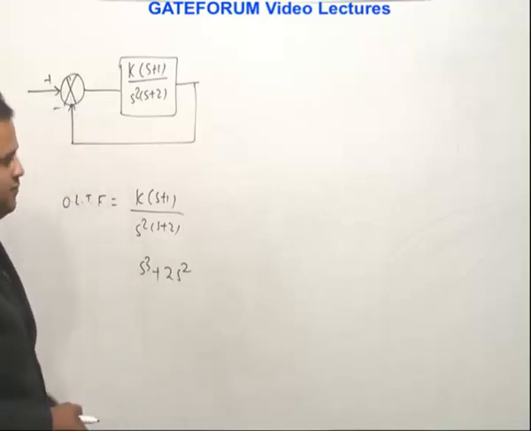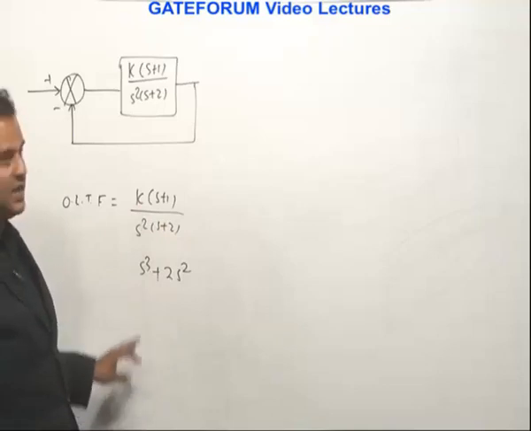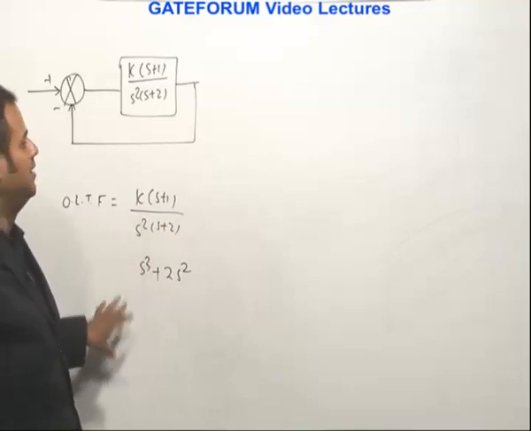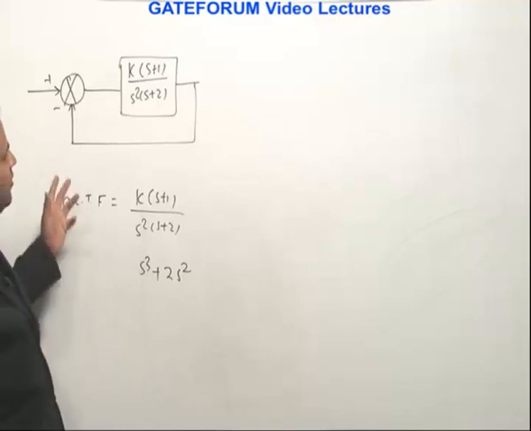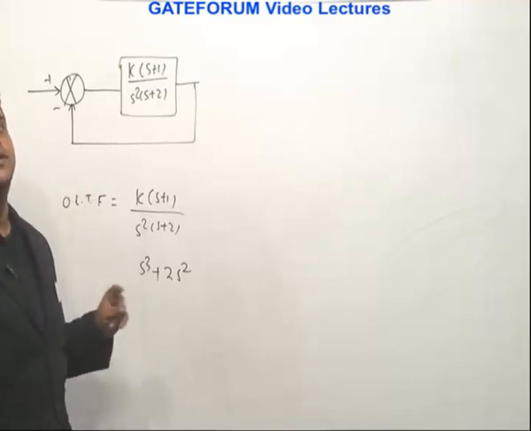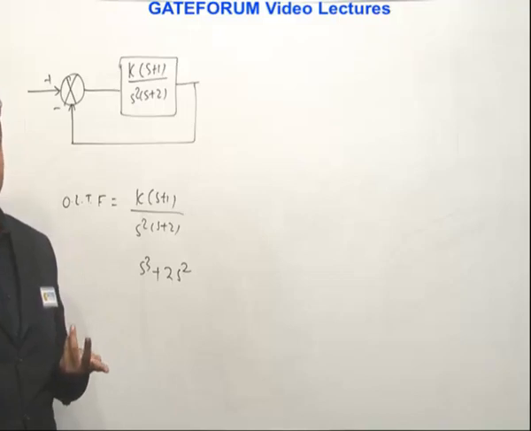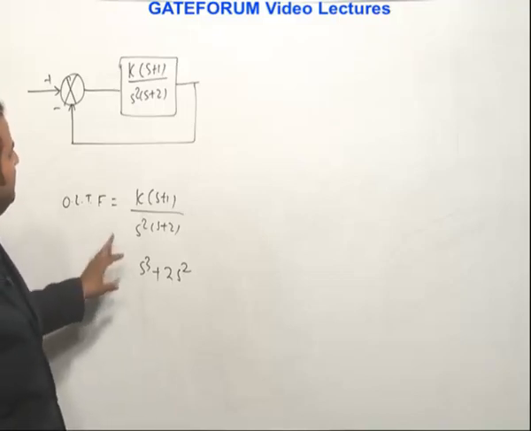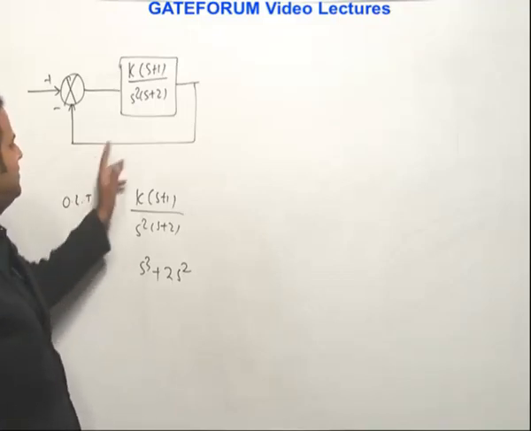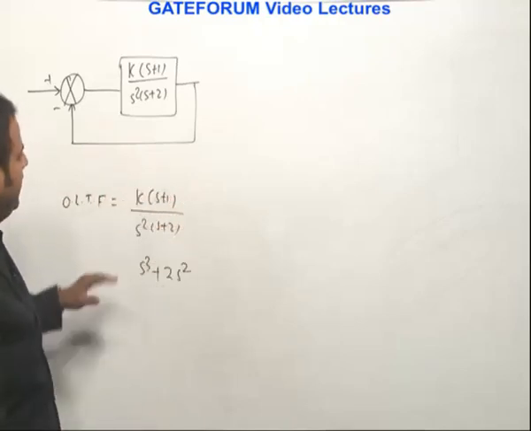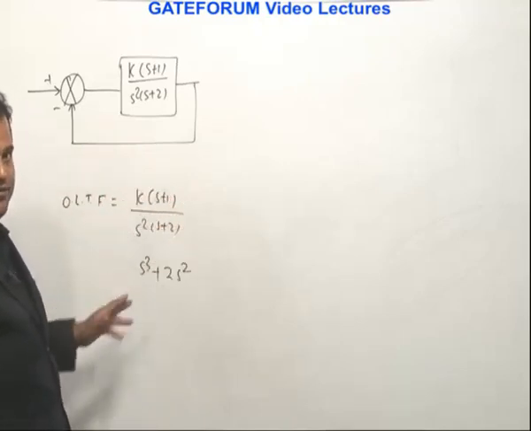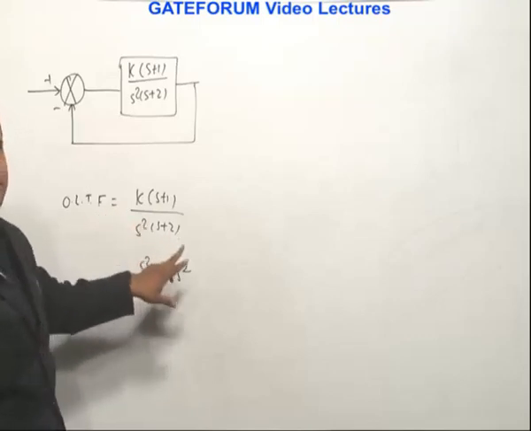You know very well. If you consider this as the characteristic equation, actually we should not use the term characteristic equation here, because what is the characteristic equation actually? In a closed loop transfer function, if the denominator is equated to 0, we call it the characteristic equation, isn't it? But in this case, we are dealing with the open loop transfer function, so we are just treating this as an independent transfer function. And if we think about its stability, we should again target the denominator.